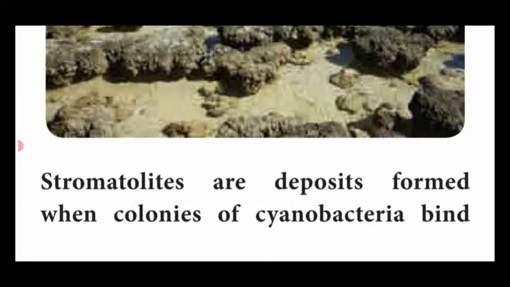Stromatolites are deposits formed when colonies of cyanobacteria, that is blue-green algae, bind together with calcium carbonate. Cyanobacteria are prokaryotic microscopic organisms. So these blue-green algae accumulate with calcium carbonate present in the sea and are modified into small rocky-like substances. It is said to be the stromatolites.